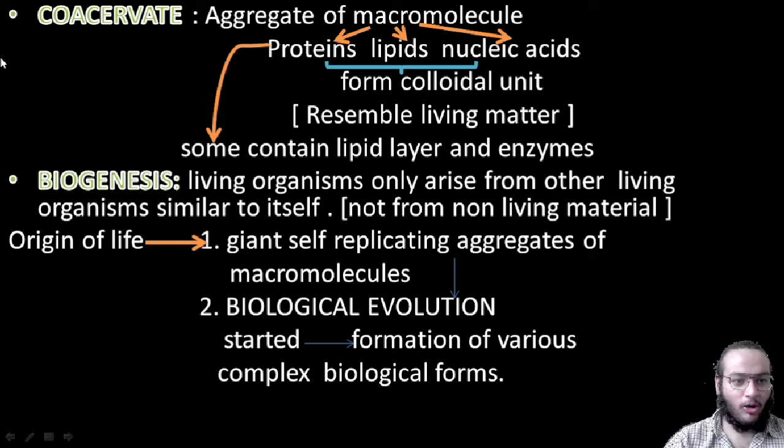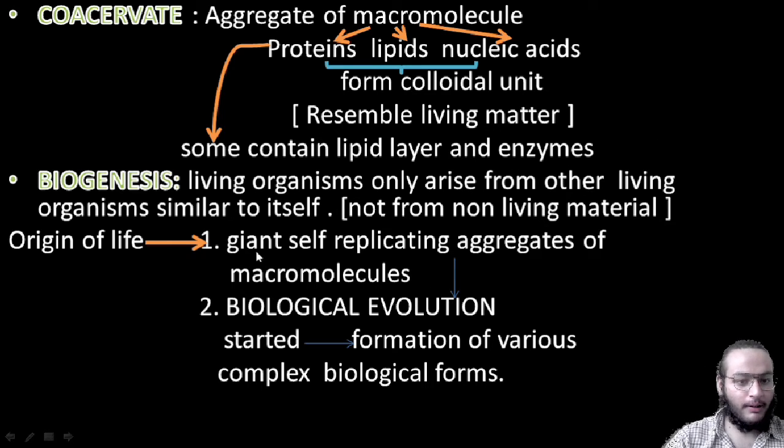Next protocell model was coacervate. They are aggregates of macromolecules such as proteins, lipids and nucleic acids. So they all formed a colloidal unit. After forming the colloidal unit, it resembled living matter. They were like cells, but they could not reproduce. But in some cell-like structures, they contained lipid layers and enzymes, and this is what was called a cell.